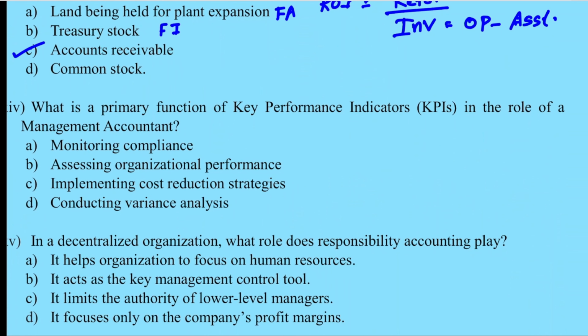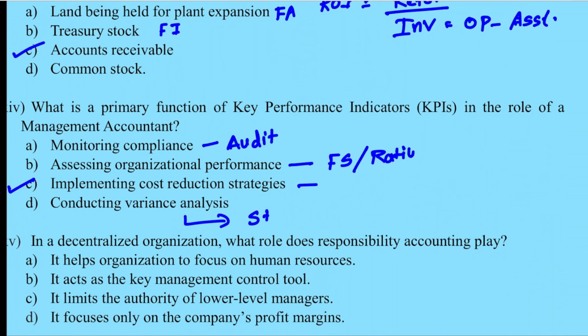What is the primary function of KPI in the role of a management accountant? The answer is implementing cost reduction strategy. Monitoring compliance is part of your audit. Assessing organizational performance you will do through your financial statement, your ratio analysis. KPI, why do you do? You have to assess the performance of individual cost centers, then cost reduction strategies. Then conducting variance analysis is part of your standard costing. So correct answer is C.